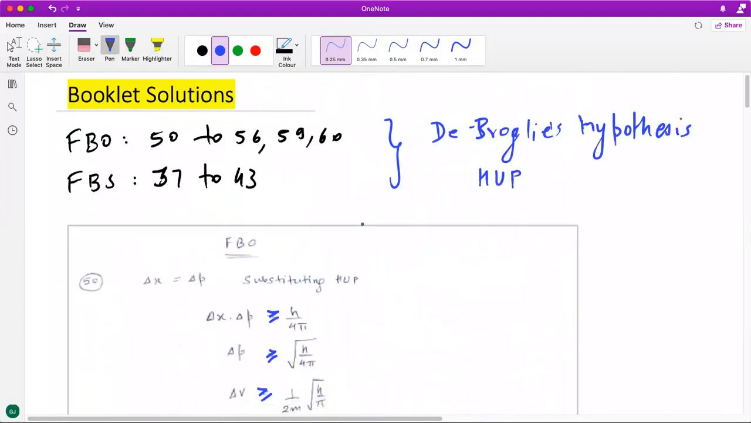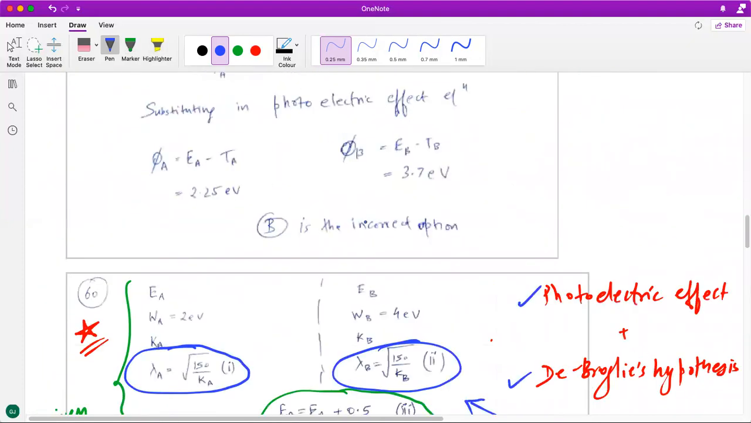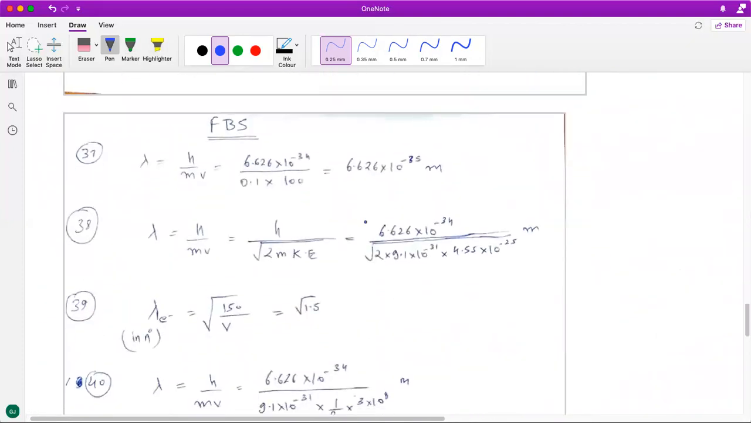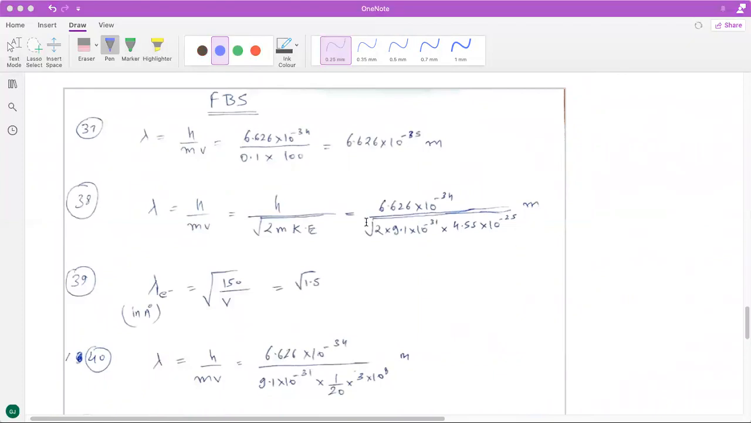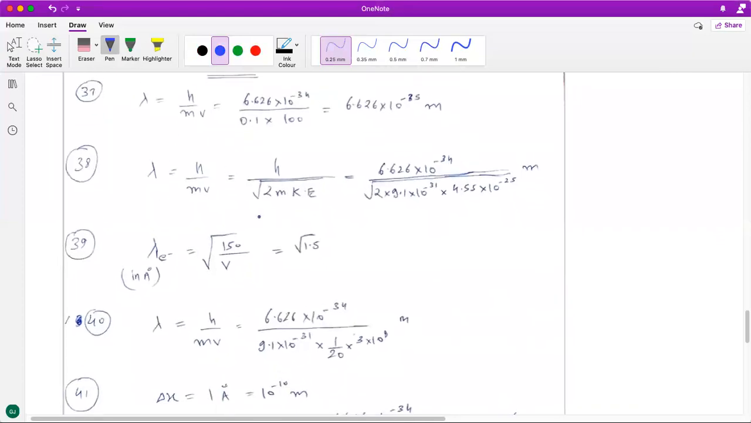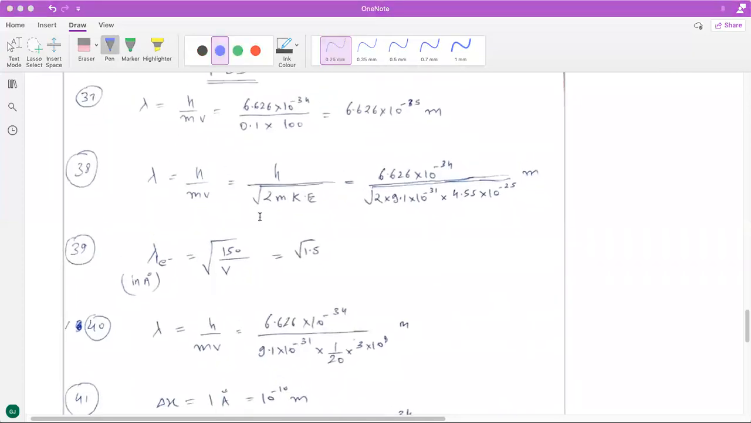All right, now let's move on to the FBS part. FBS part is pretty simple, straightforward. Again, the questions are from de Broglie's hypothesis and Heisenberg's uncertainty principle. If you go one by one, the 37th question is straightforward. The 38th question is also straightforward. You have been given adequate information; you just have to substitute the data and get the answer. Only the calculation in SI units would be crucial.